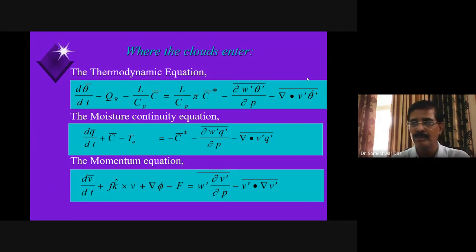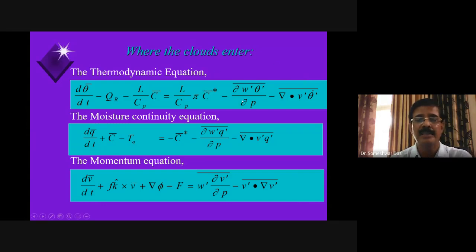Okay, so these are the two measures of the cumulus parameterization, a very important term, very important concept. So you should remember this. You might get questions, like write short notes on apparent heat source and moisture sink. Okay. So having said that, now let's see our large scale equations governing the atmosphere, that you already know, right? Momentum equation, the thermodynamic equation, the moisture continuity equation, right? So where do these clouds enter in those equations?